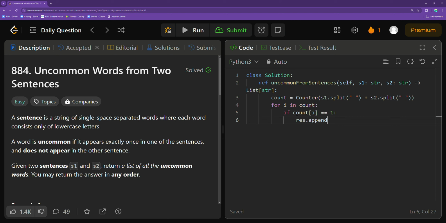And it just occurred to me that I actually haven't initialized the array yet. So let me just do that outside of my for loop. I'll set res equal to an empty array. And after we've completed this iteration for every single element in the counter and checked if it actually has a frequency of 1, we can simply return our resolution array, right? Unless I made any syntax errors here, this should be completely fine.